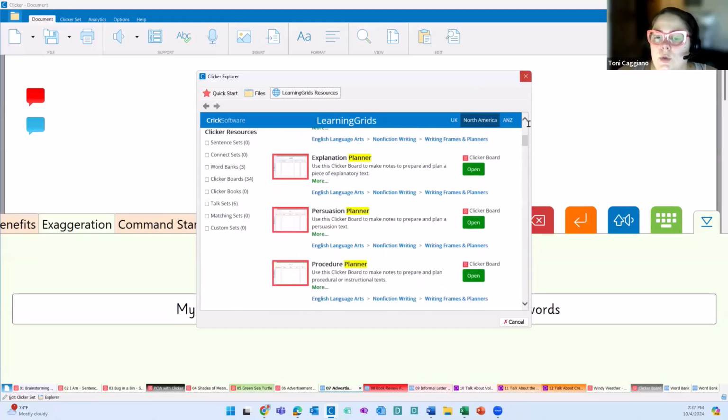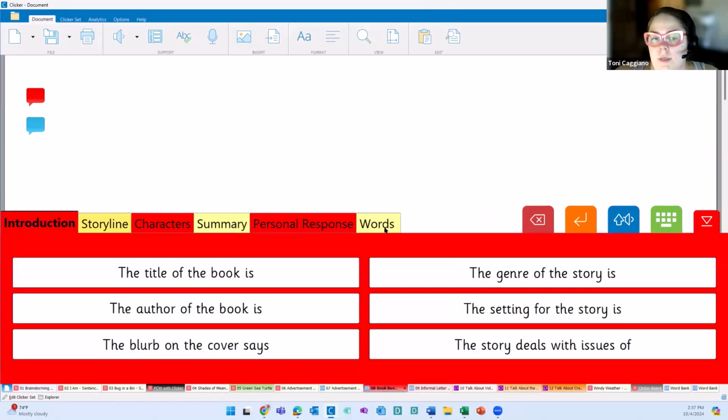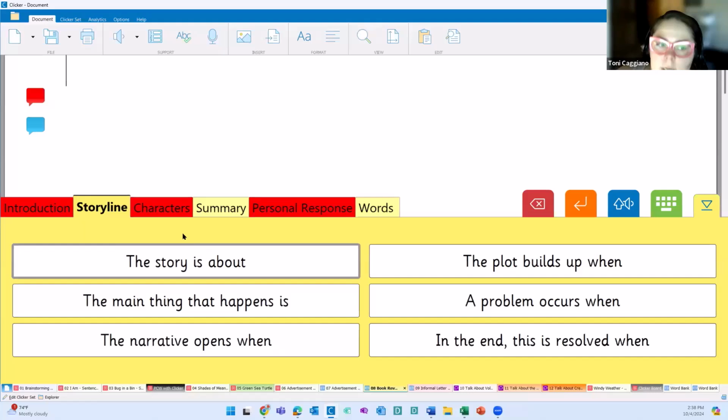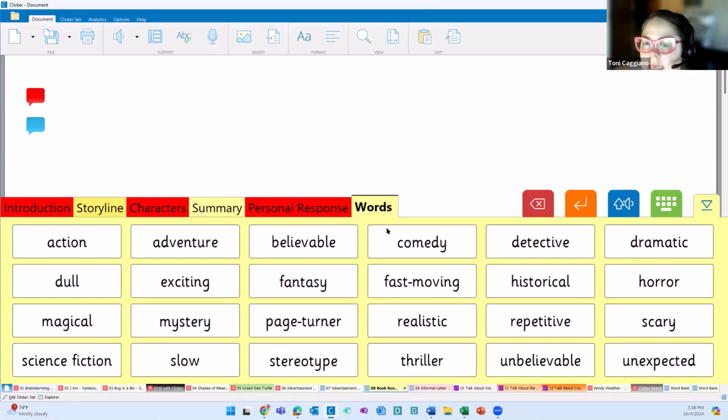I also want to provide just a couple more examples of the writing frames. The book review frame, this is one of my favorites as well. With the writing frames, we're providing sentence starters. We are giving students the sentence starters related to a piece of their writing. So with this book review frame specifically, we are giving sentence starters related to the introduction, the storyline, the characters, and so on. This one specifically has vocabulary words related to a book review.